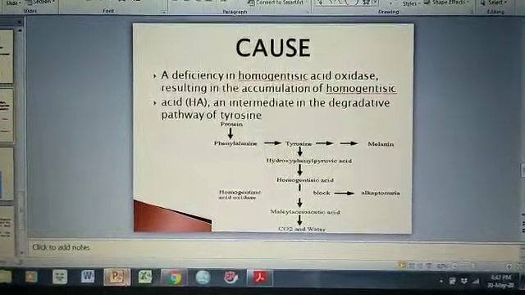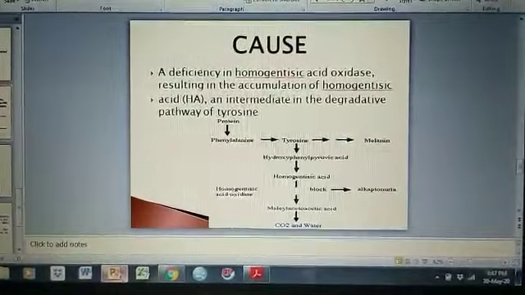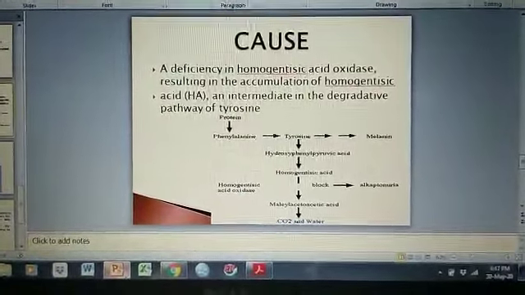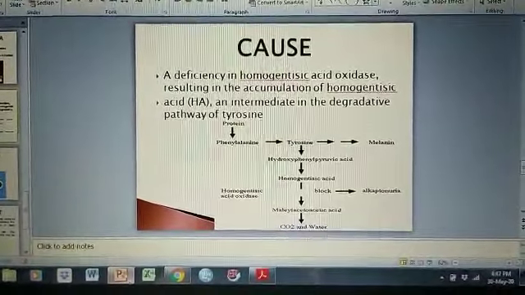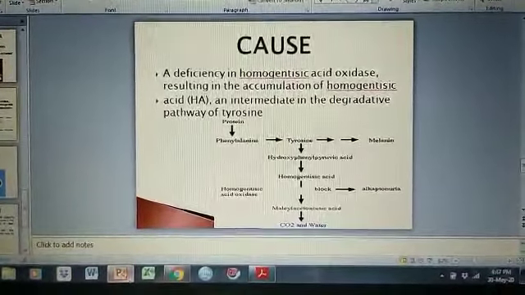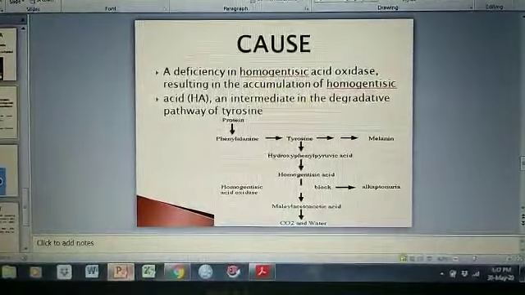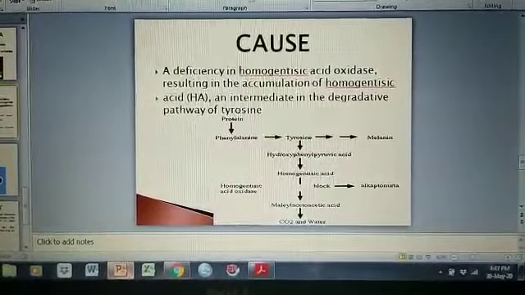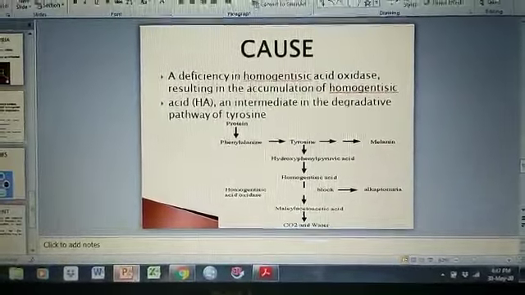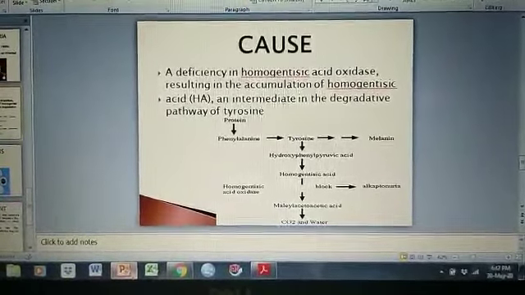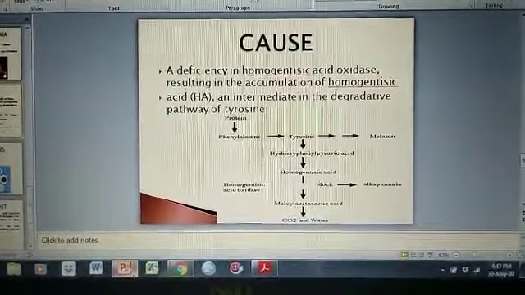When there is a mutation in the homogentisate dioxygenase gene, homogentisic acid oxidase is not produced. So homogentisic acid cannot convert into its respective metabolic forms and starts accumulating in blood, causing alkaptonuria.